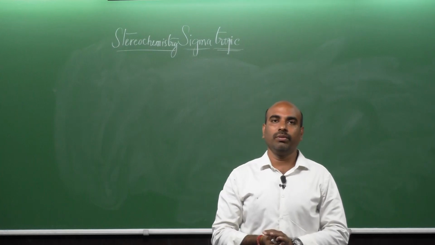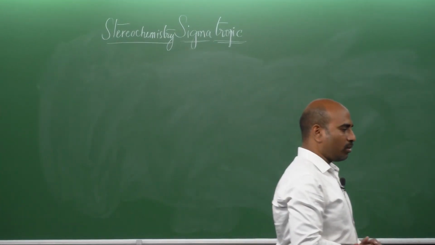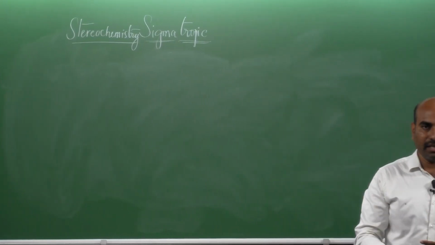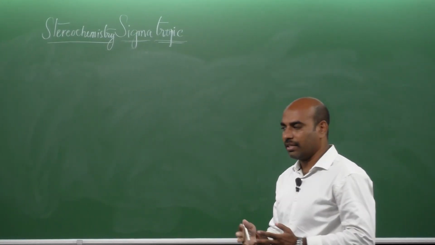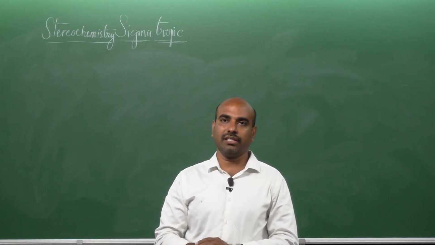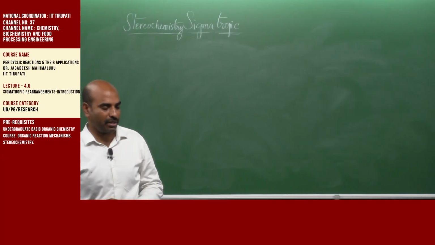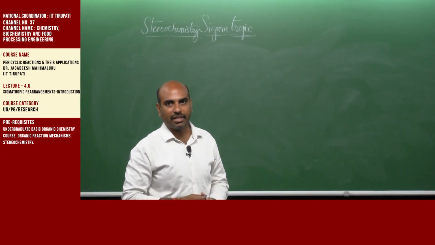Now, it is time to deal with the analysis of the sigmatropic reactions. So, when we started analyzing the other pericyclic reactions, that is the electrocyclic reactions or the cycloaddition reactions, we always had three options, different methods to analyze the pericyclic reactions.